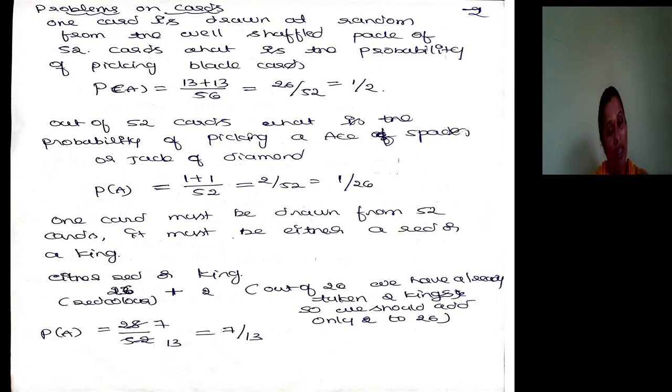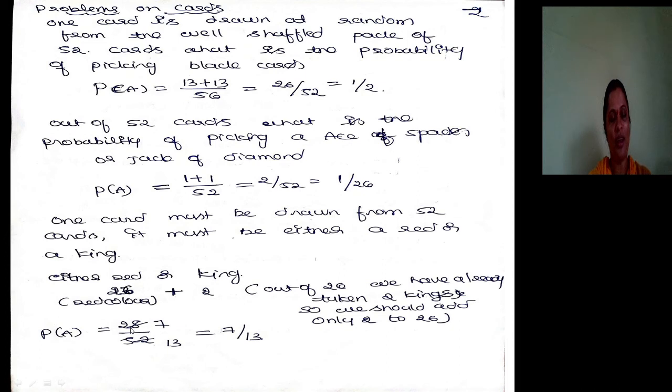Either red or king. King will be there even in the black cards also. So those two are here. Did you get my points? In this 26 already 2 kings are there. All are red or king. So 2 kings from the other color, because it's either red or king. Try to understand. That's why 26 plus 2. If you leave kings here, 24 red plus 2 red kings plus 2 black kings.